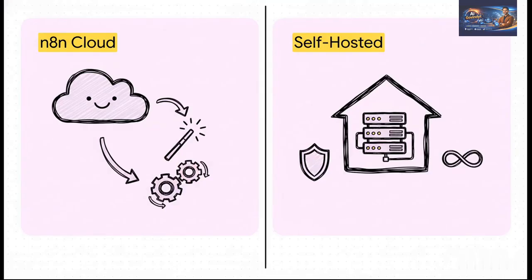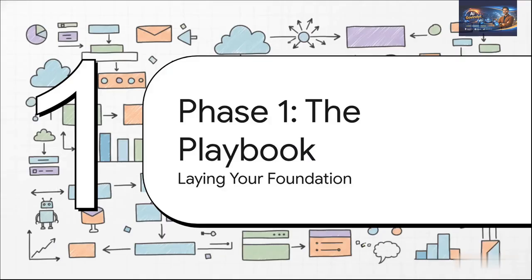Let's break it down real simple. On one hand, you've got n8n Cloud. This is the easy button. Zero setup, they handle all the updates, it just works. On the other hand, you've got self-hosting. This is all about control. It's your data on your machine, and you can run as many workflows as you want. So really, it just comes down to this. What do you care about more? Convenience or total control?